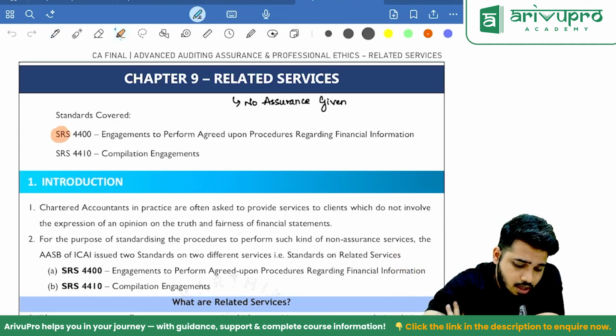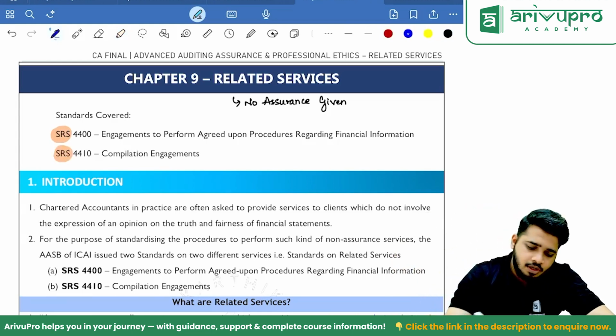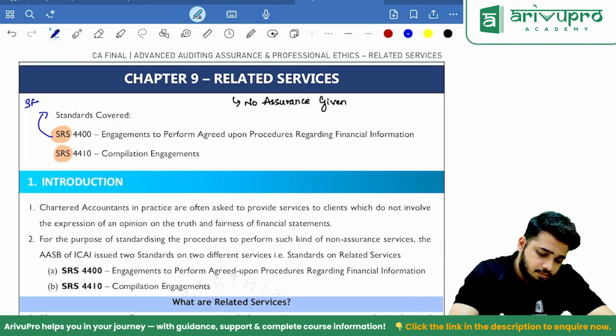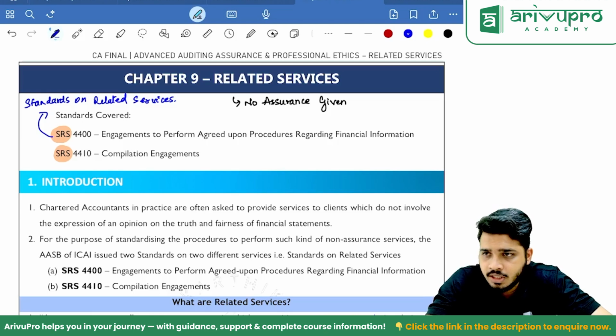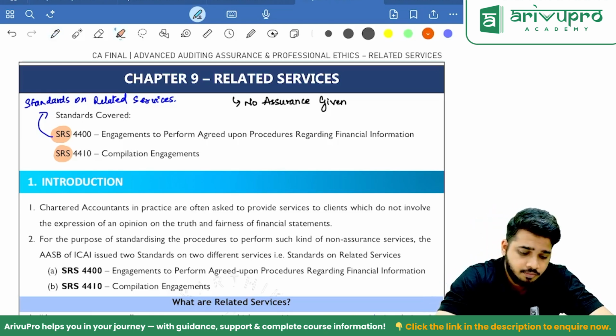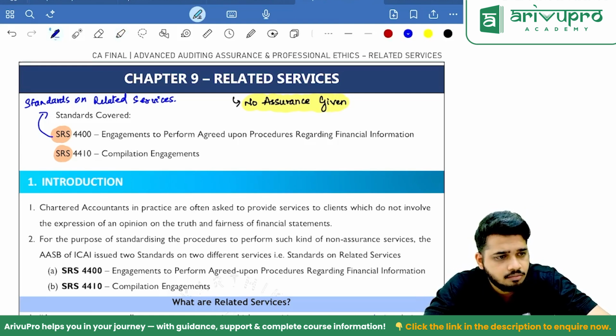What is SRS full form? Standards on related services. Now, in related services, first and foremost, write this. In this entire chapter, we are not going to give assurance. What do you mean by assurance?